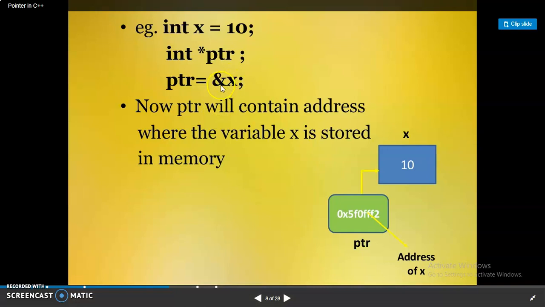You can see the ampersand is the address operator. In this picture you can see the value of x is 10, but ptr holds the address of the variable x, not the value.